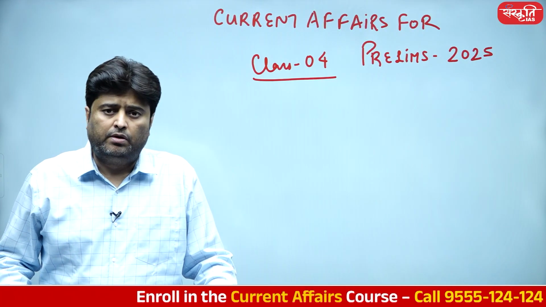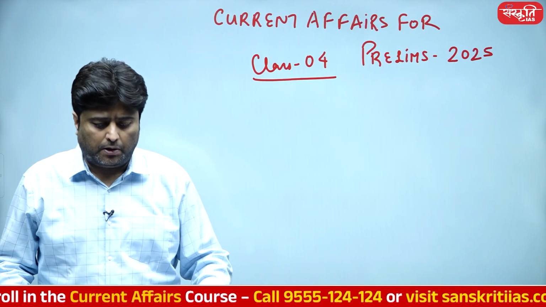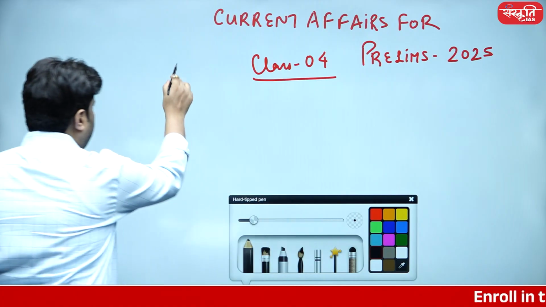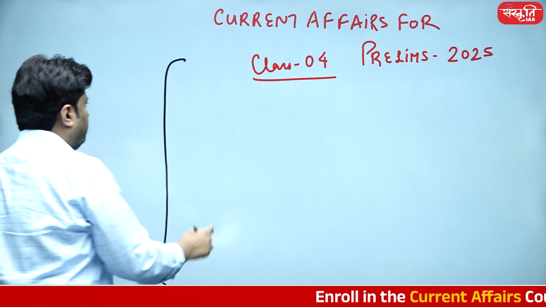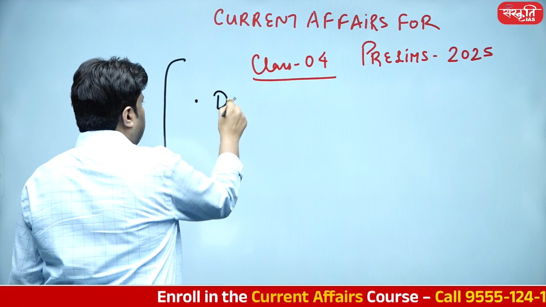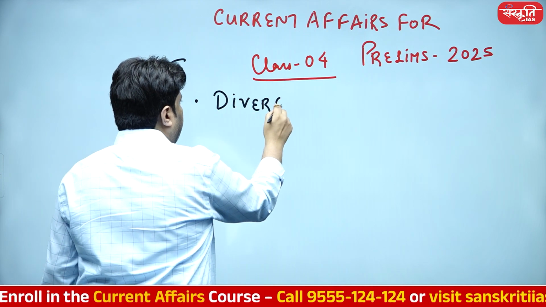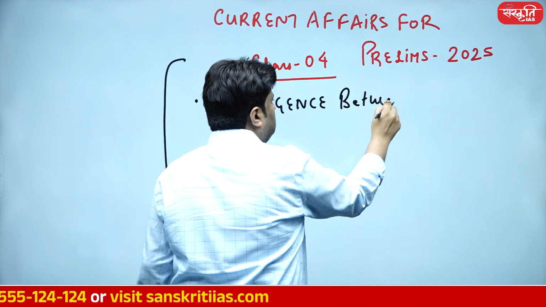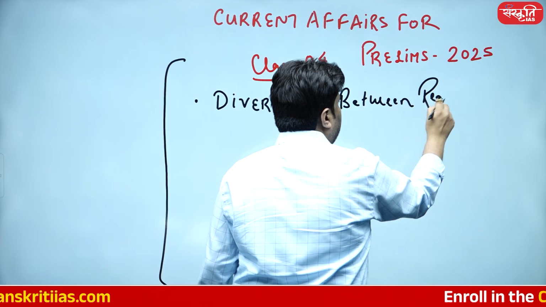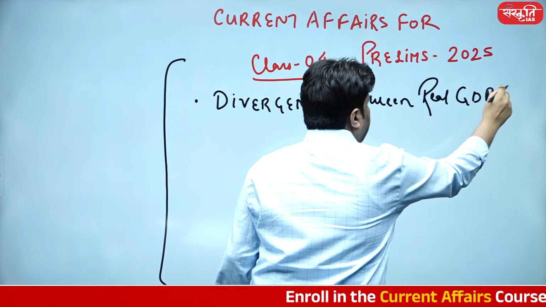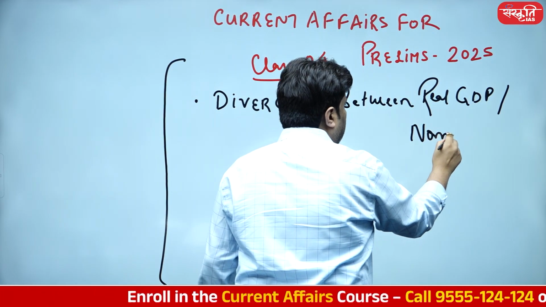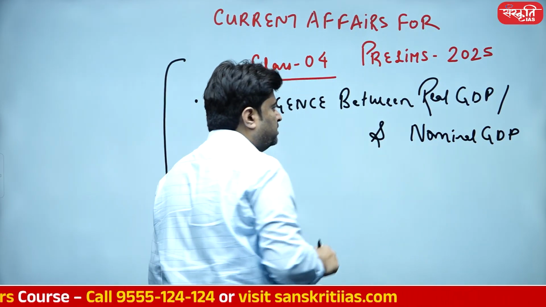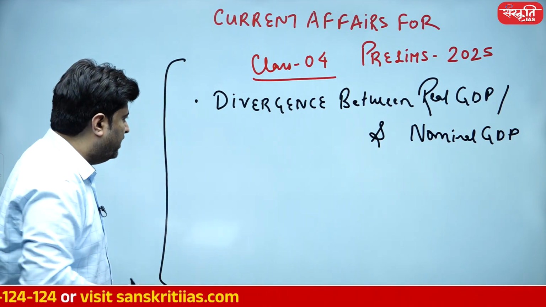Now, for your current issues, of course. Let's look into some important fiscal policy issues. These are the important headlines for today's session. This is something I'll cover in today's session. Topic number 1: divergence between real GDP and nominal GDP in India. Why is there a stark divergence between the real GDP and nominal GDP in India?